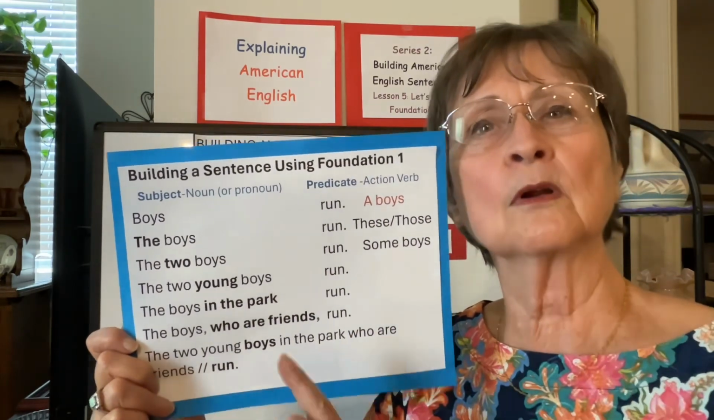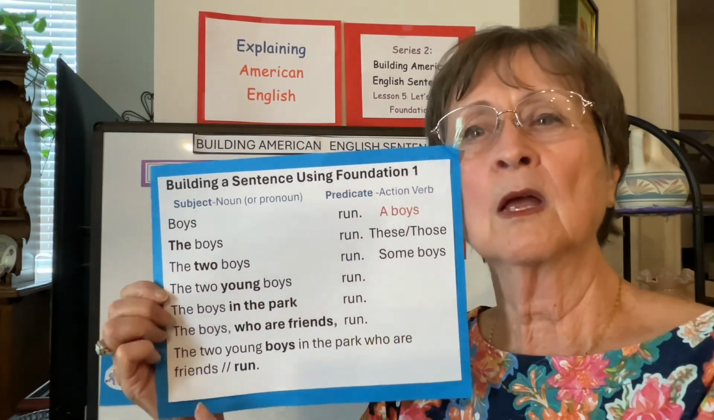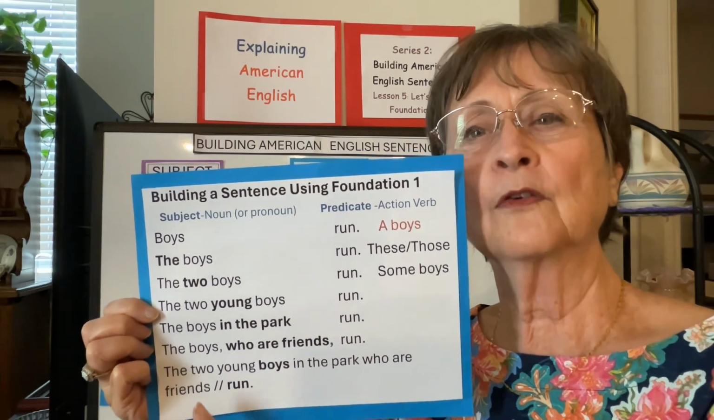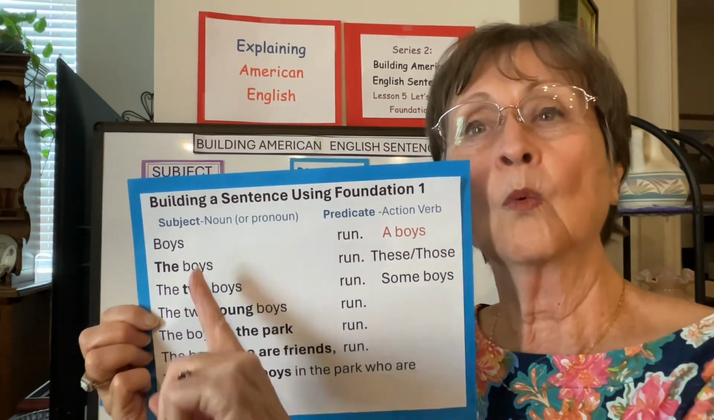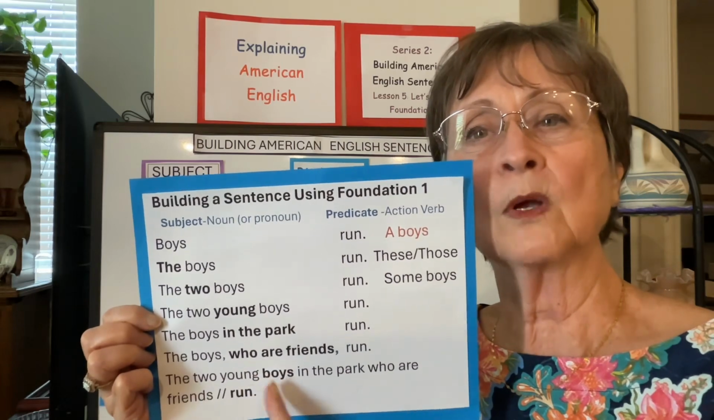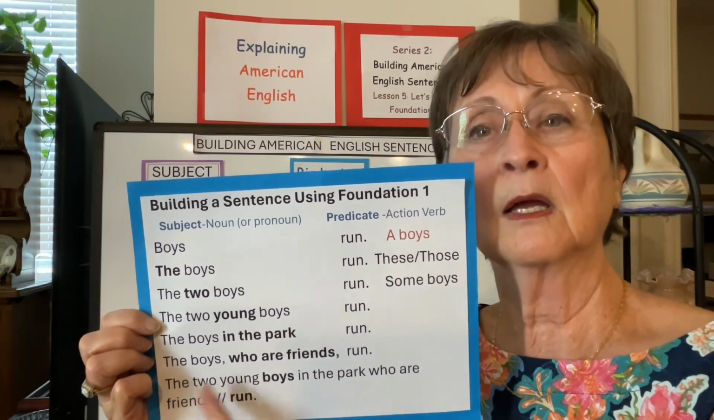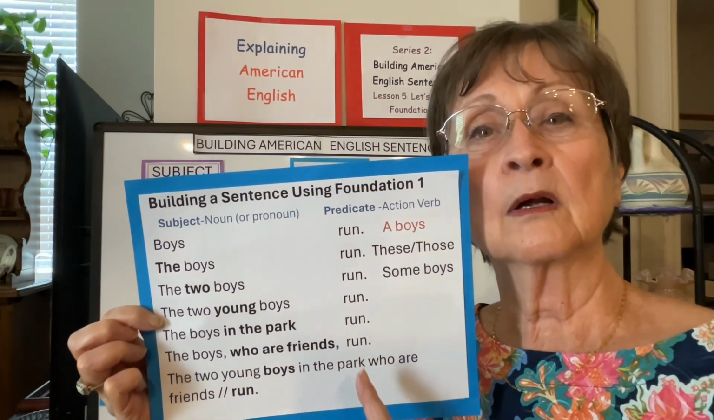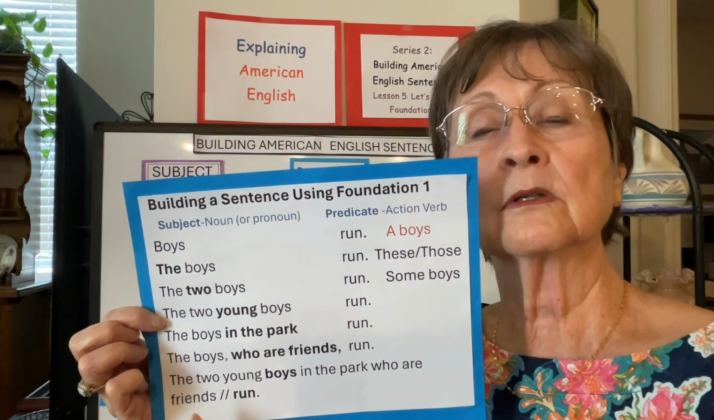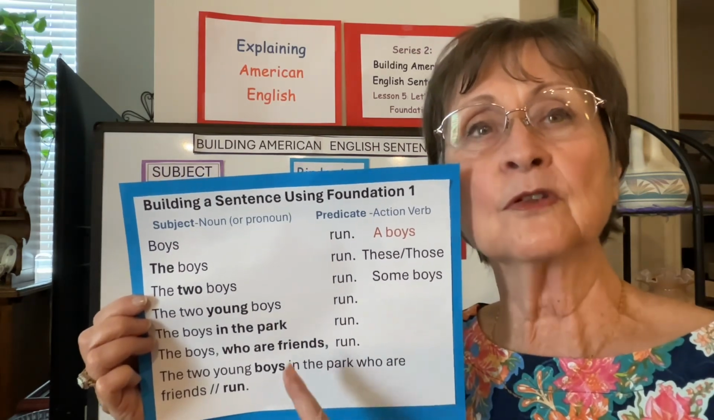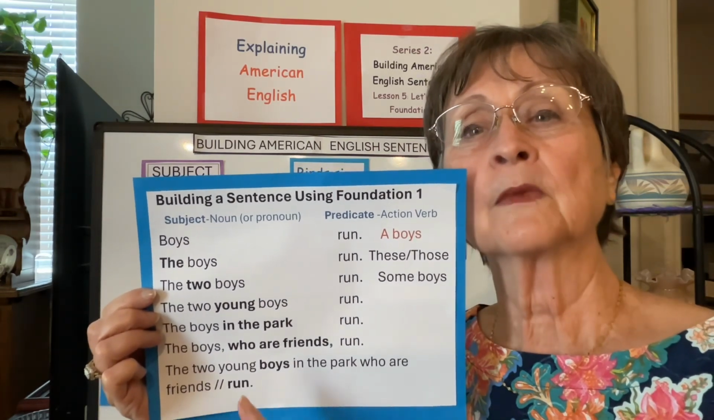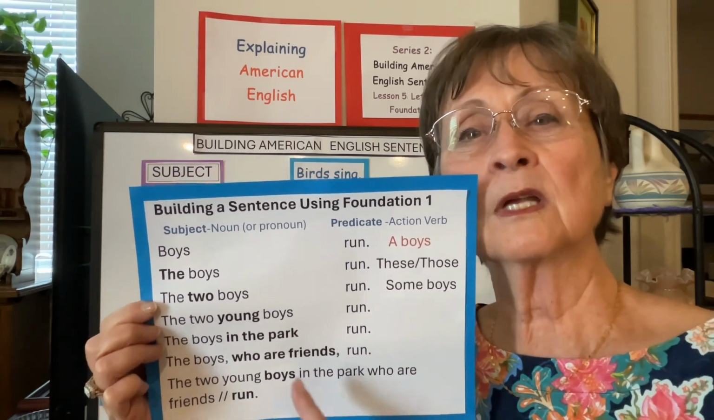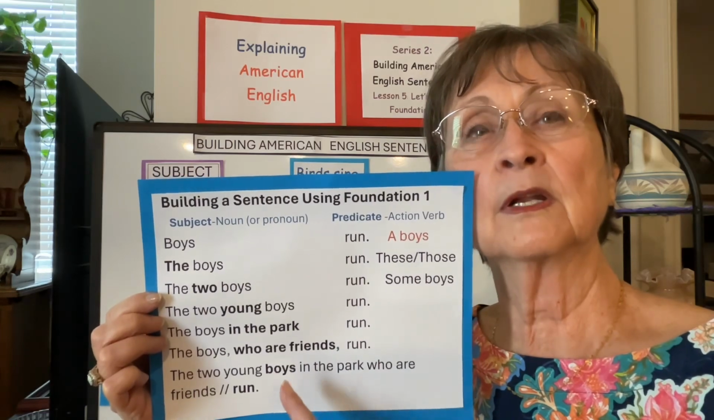Put it all together. We're only building on the subject. The two young boys in the park who are friends run. Notice a one-word adjective went before boys: two, young, and the introductory word, the. The phrase in the park and who are friends, the clause, they go after the noun, and this is almost always true. Single words before, phrases and clauses after the noun.